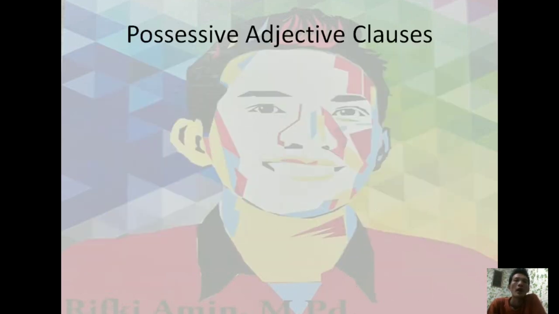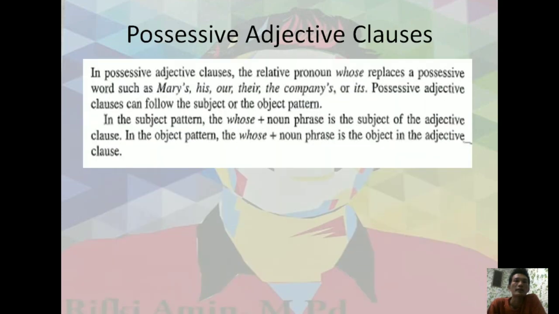Okay, possessive adjective clauses. In possessive adjective clauses, the relative pronoun whose replaces a possessive word such as Mary's, his, or their, the company's, or its. And possessive adjective clauses can follow the subject or the object pattern. And in the subject pattern, don't forget you have to attach it to the noun phrase.